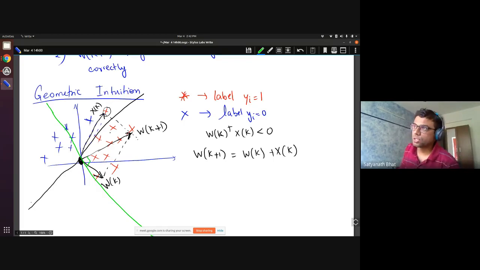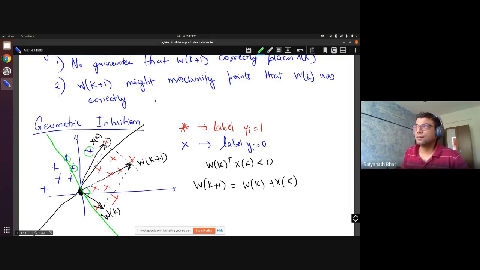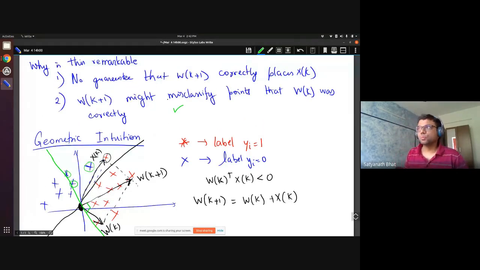So now what was just misclassifying one point is now misclassifying several points. So these are now the new misclassified points. Okay, so this is an example where you can see clearly that you might actually end up misclassifying a whole new bunch of points, but at least in this particular example, xk is now classified correctly. All right, so do you understand the geometric intuition, everybody? Are there any questions here? Okay.